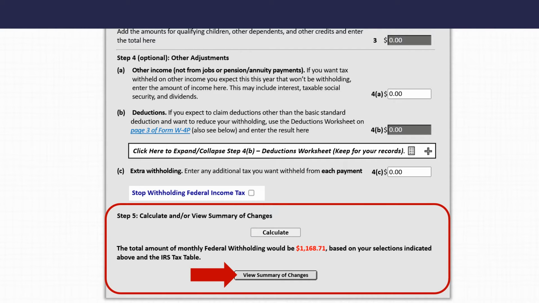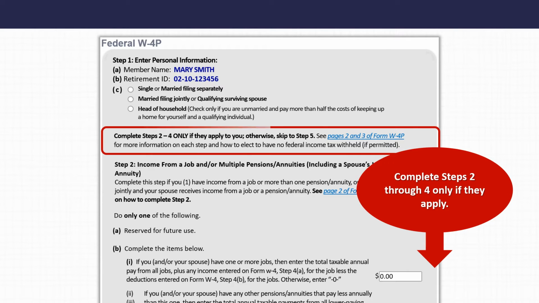The system will indicate how much will be withheld monthly for federal income tax based on the tax filing status you selected. If you are satisfied with the new withholding calculation, click the View Summary of Changes button. To make adjustments to your tax withholding form, complete Steps 2 through 4. These steps should only be completed if they apply to you.